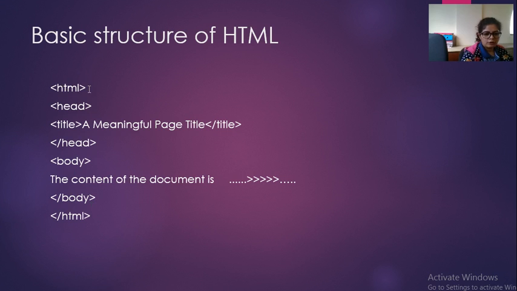So this is the start of the HTML, end of the HTML. Start of the head tag. Inside the head we have used the title tag, this is the close of the title tag, and this is the end of the head tag. After the head tag we have to use the body tag. This is the content that we want to display on the web page. This is the end of the body tag and end of the HTML tag. So with this, students, we have completed this topic.